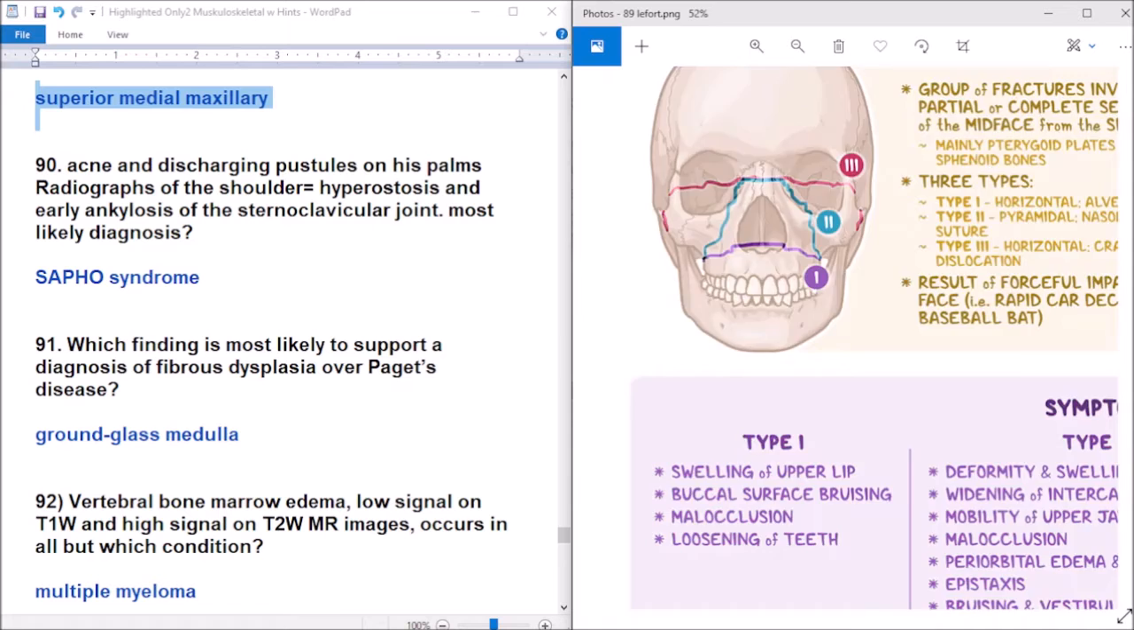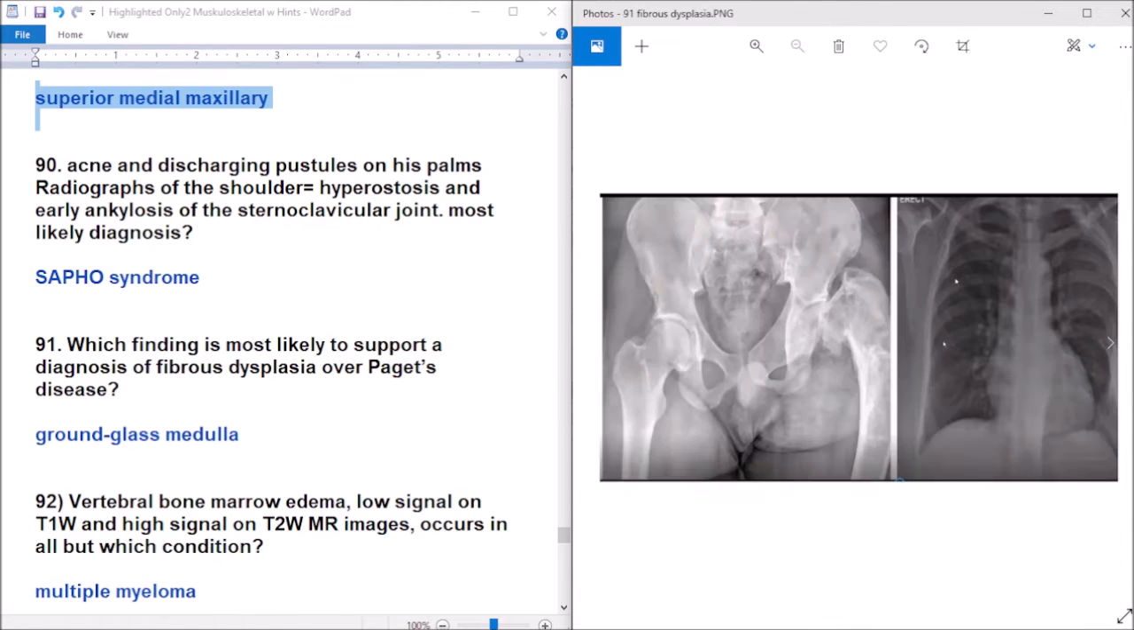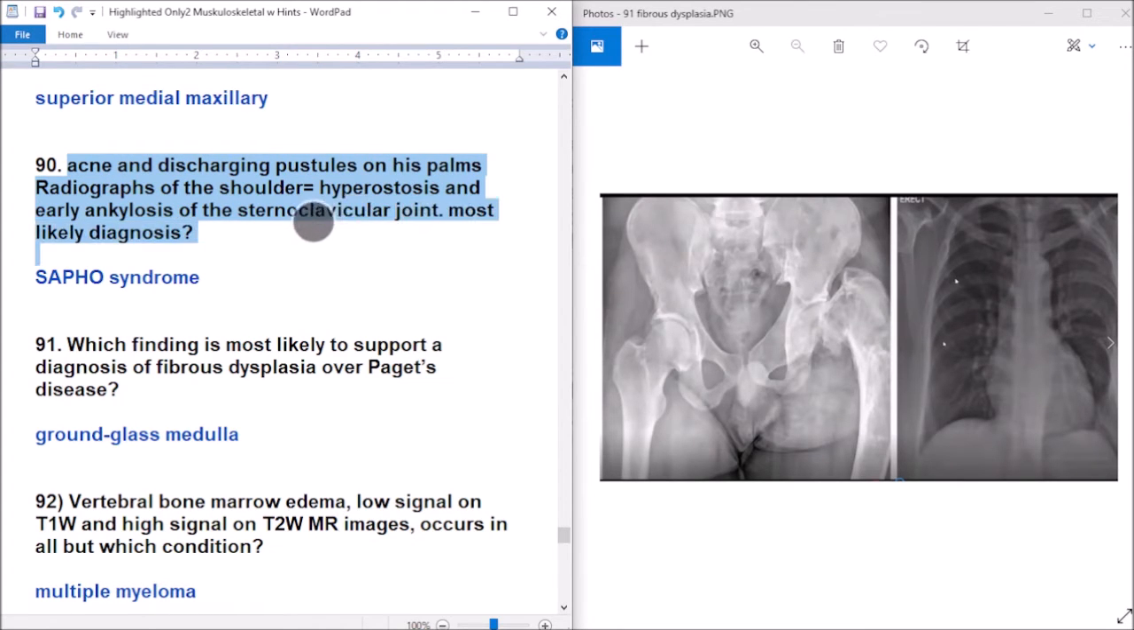Question 90. Acne and discharging pustules on his palms. Radiograph of the shoulders with hyperostosis and early ankylosing of the sternoclavicular joint, most likely diagnosed SAPHO syndrome. SAPHO is a triad of symptoms, multiple symptoms. Acne and discharging pustules on his palms. Radiograph of the shoulders with hyperostosis and early ankylosing of the sternoclavicular joint, most likely diagnosed SAPHO syndrome.